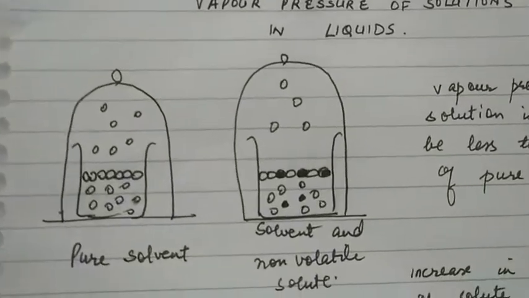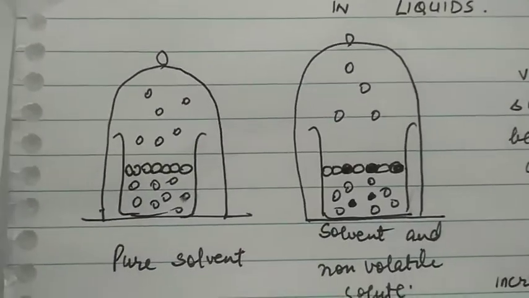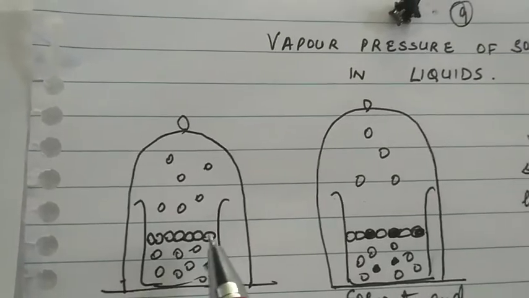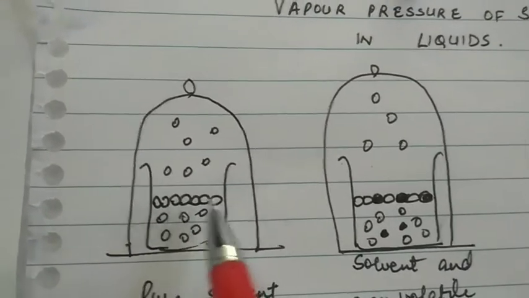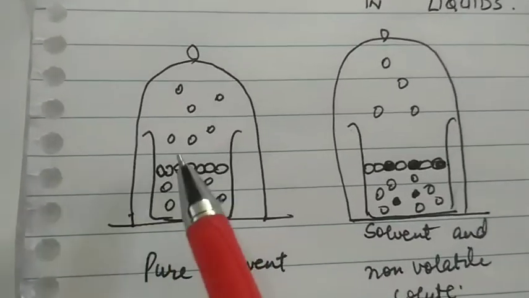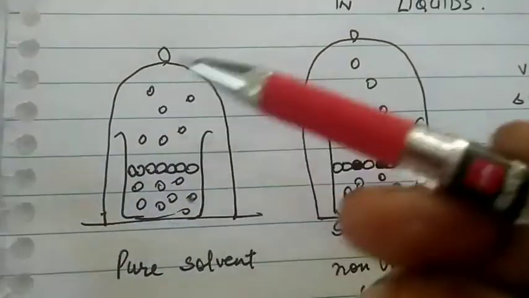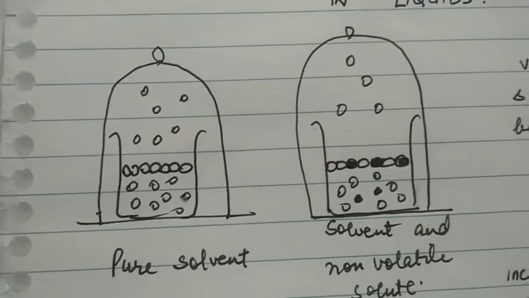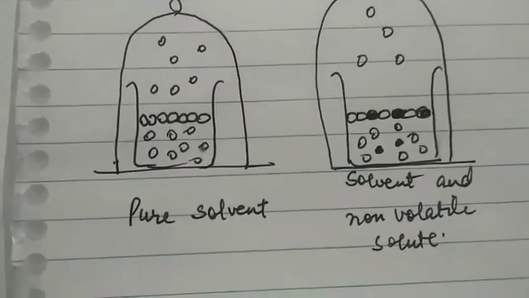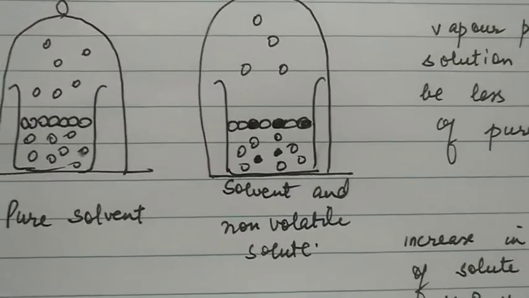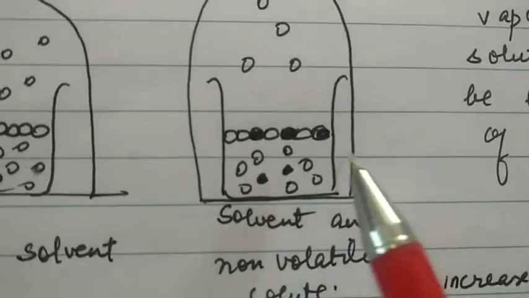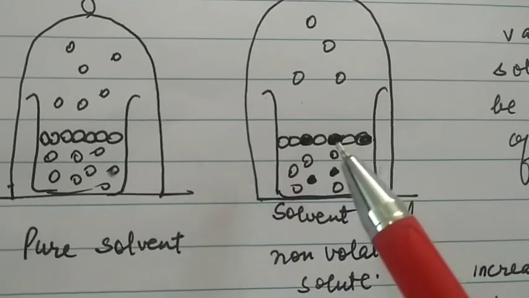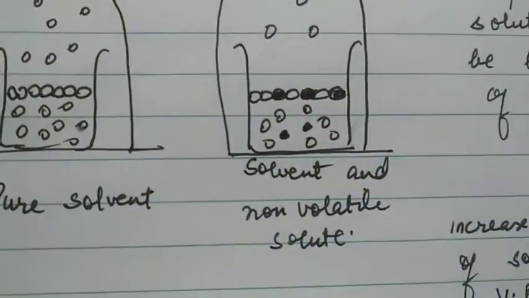This is a container having only pure solvent. So you can see the upper layer consists of only the volatile molecules, and any of the molecules has a tendency to escape into the vapor form. But if in this pure solvent you put a non-volatile solute, then part of the surface will be covered by non-volatile solute molecules which are not capable of coming into the vapor phase.